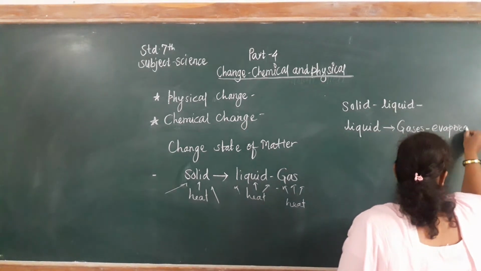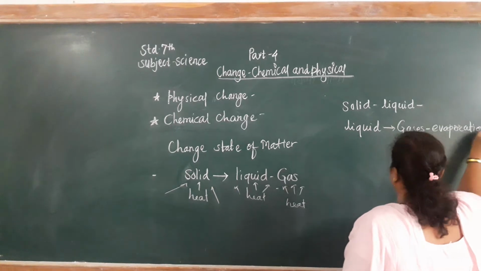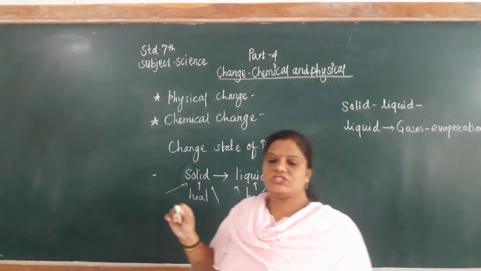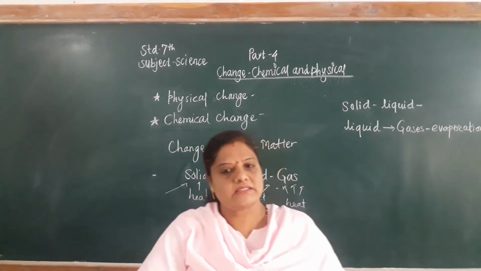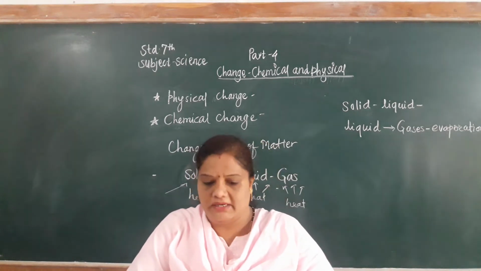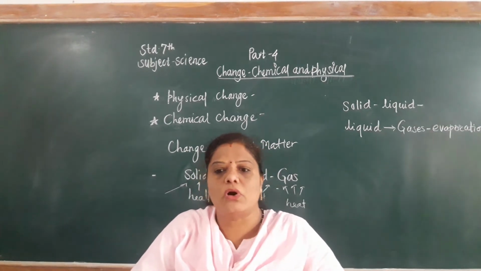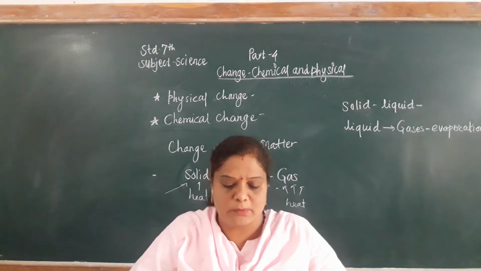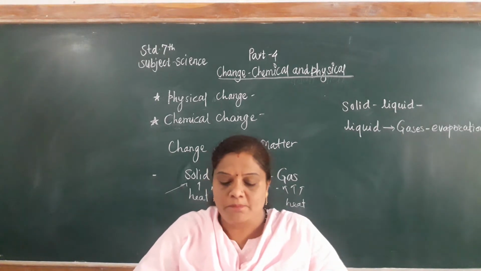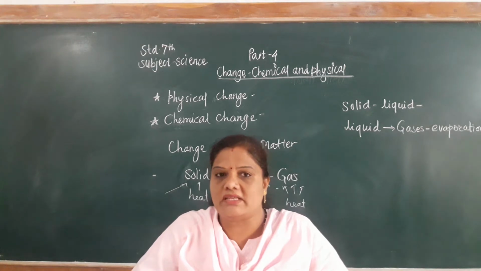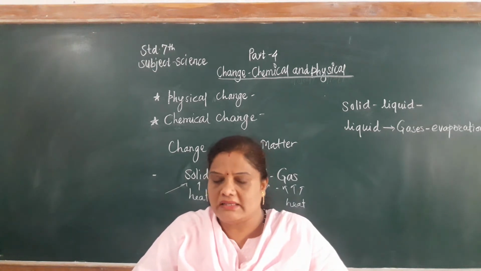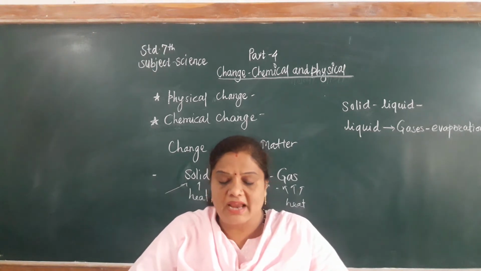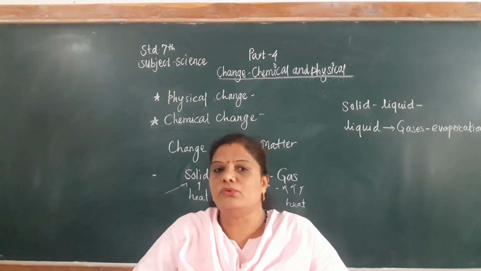Means evaporation is the process in which a liquid substance undergoes a change into a gaseous state due to heat. This is also a change of matter. The process of formation of vapor from a liquid is called evaporation. Underline the definition. Drying of clothes and formation of salt from sea water are possible due to evaporation.